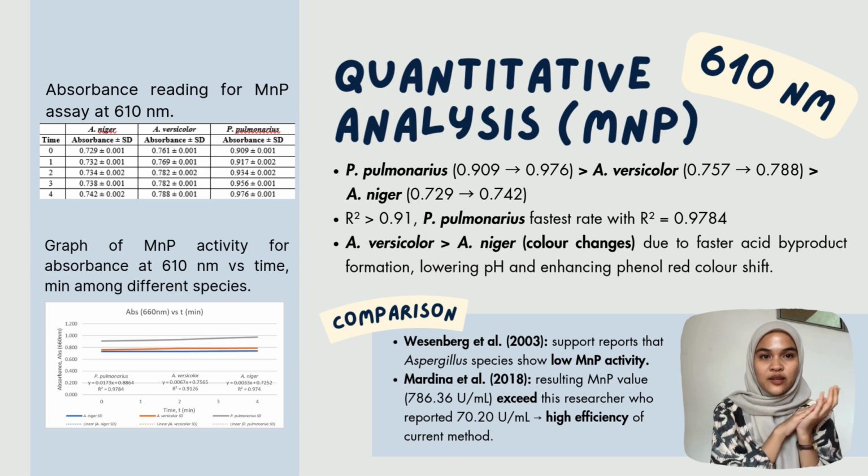to 0.976. According to figure 3, all species display a linear trend in absorbance increase with R-squared values above 0.91. P. pulmonaris had the fastest rate of change with an R-squared value of 0.9784, indicating the strongest MNP activity among the species. Between the two Aspergillus species, A. versicolor showed higher MNP activity than A. niger. Versicolor produced a more intense yellow color due to faster acid byproduct formation, which lowered the pH and causes a more significant shift in the